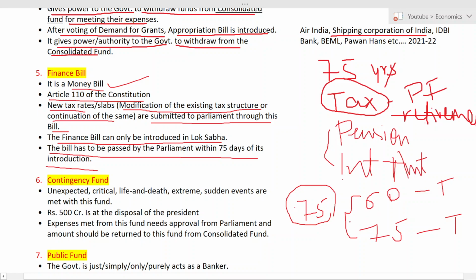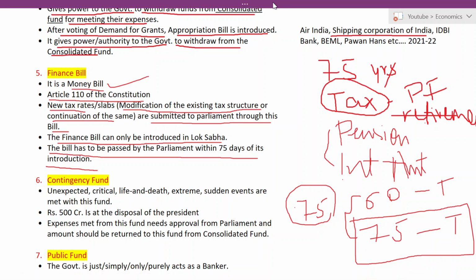But no, they have included only senior citizens of 75 years or older, and they have said that the pension amount or interest amount, whatever they get, is excluded from tax. That's what I told. Don't get confused, okay? So that is all about the financial bill. So now let us move to the next one.